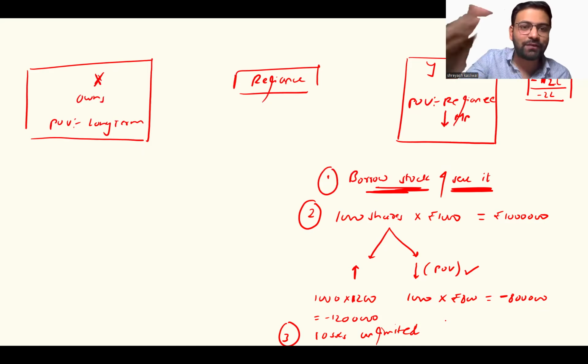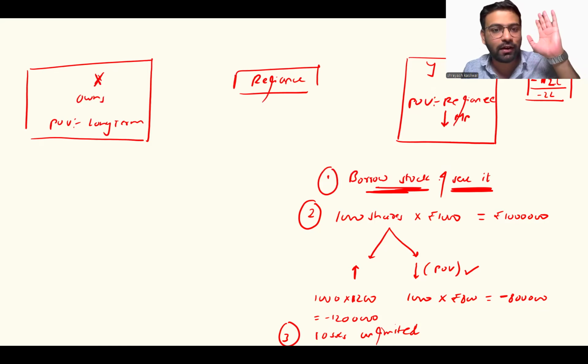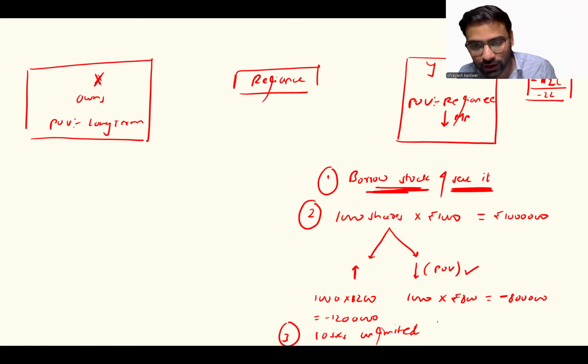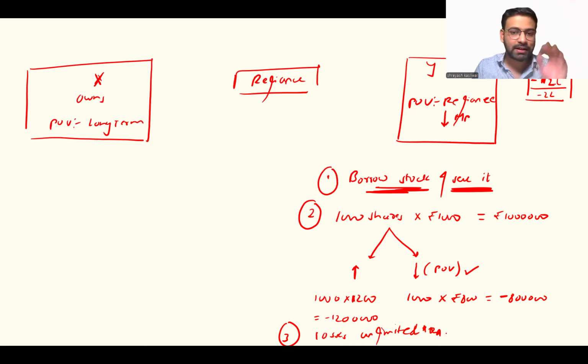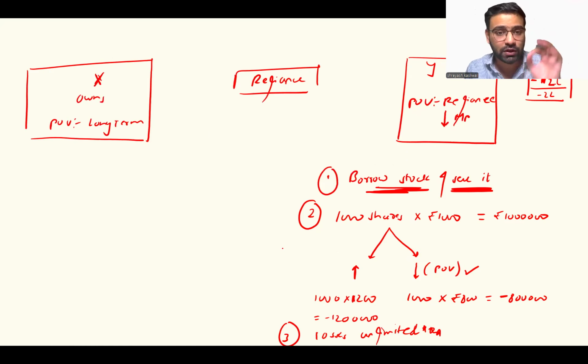Of course, 3000, 5000 is very far fetched. But I hope you guys understand the losses are not defined. And whenever something is not defined, we call it unlimited. That's why losses are unlimited. Okay, sir, we understand this fact as well. This entire concept is called as what, sir? Short selling.